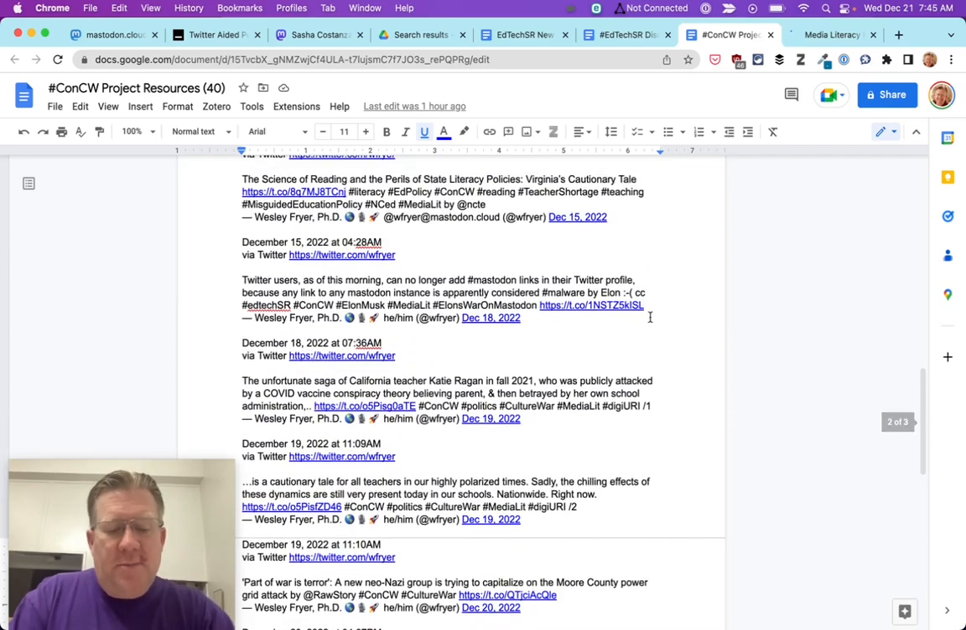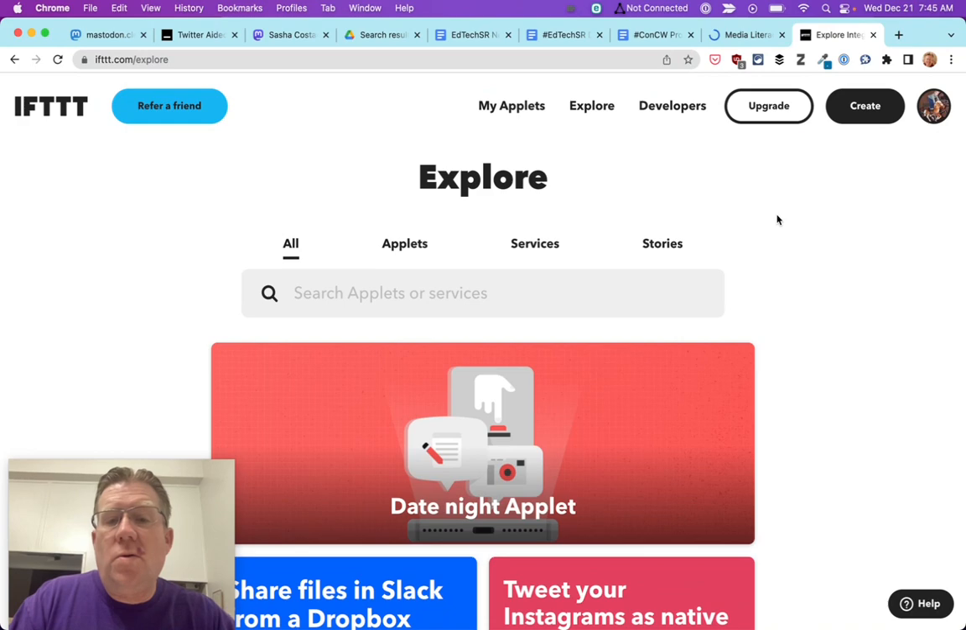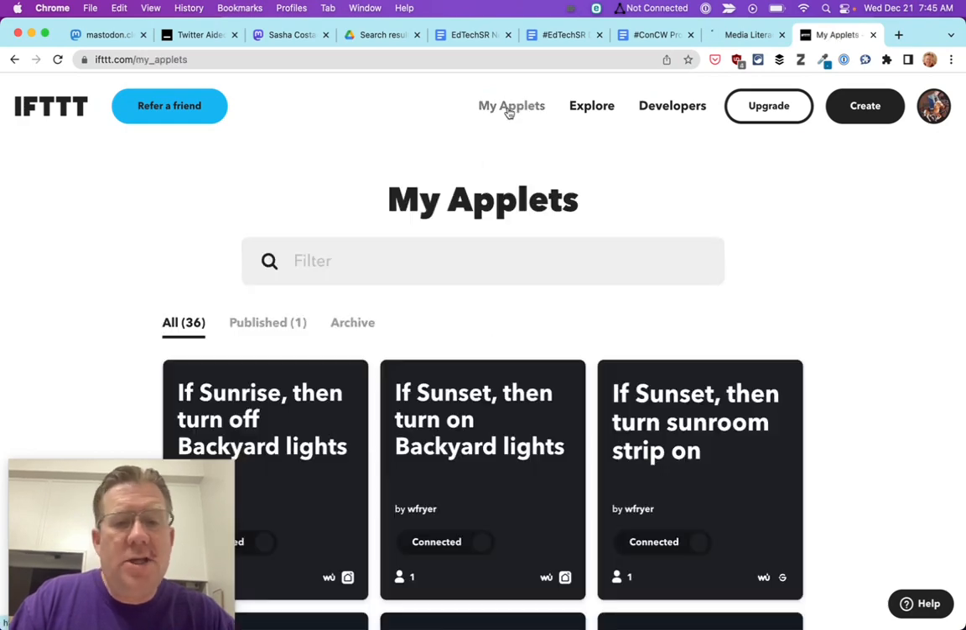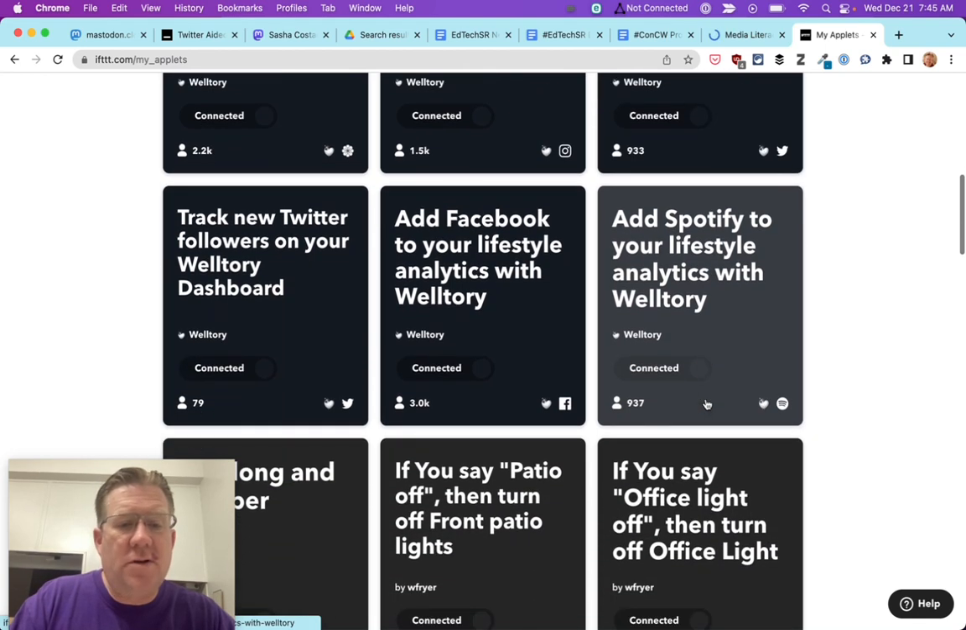Okay, and then I guess I'll show you one more thing. So here's If This Then That. The applets that I currently use here do things like turn our lights on and off and certain other things.